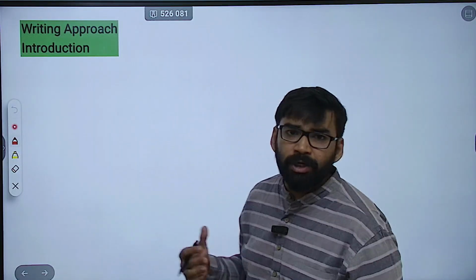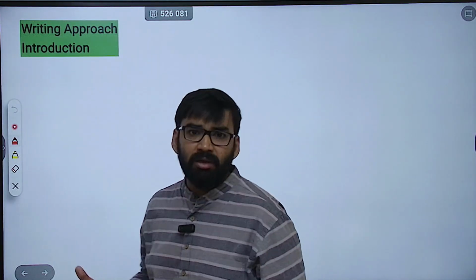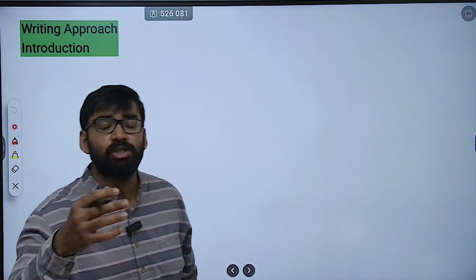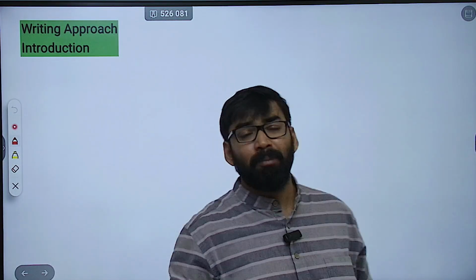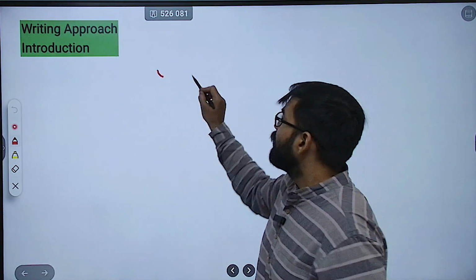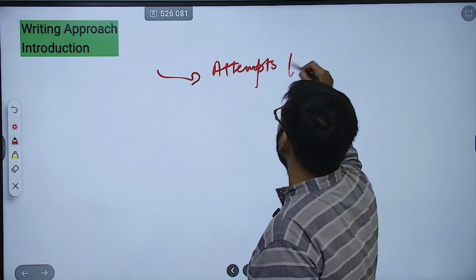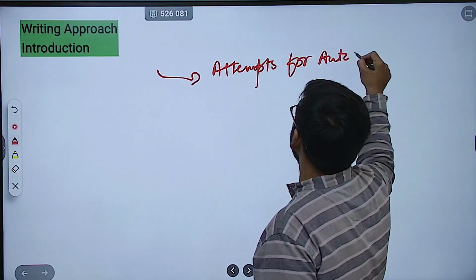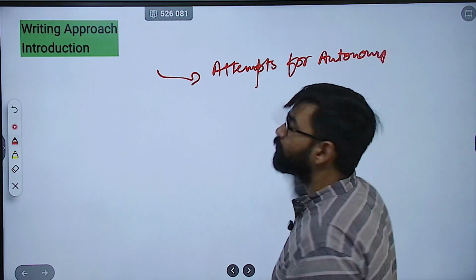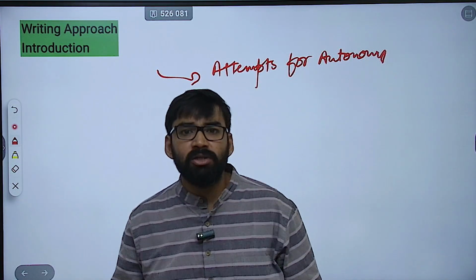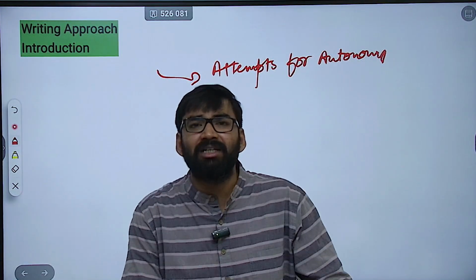Then how are you going to write the introduction? Latin America was historically seen as the US backyard, but Latin America has always attempted autonomy. Okay, so these things you can mention, like regional blocs, alternative development models.